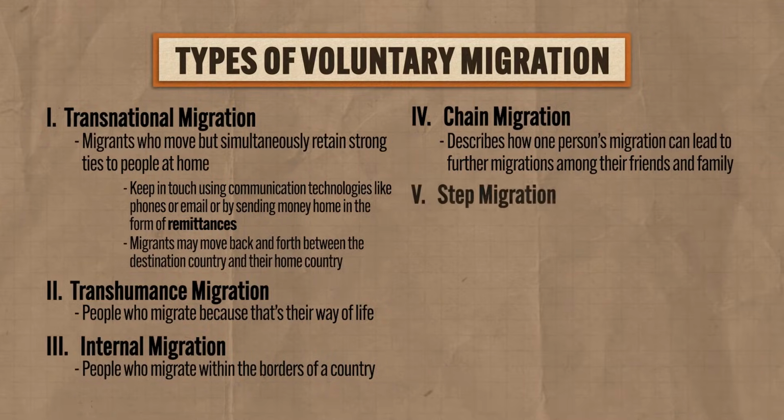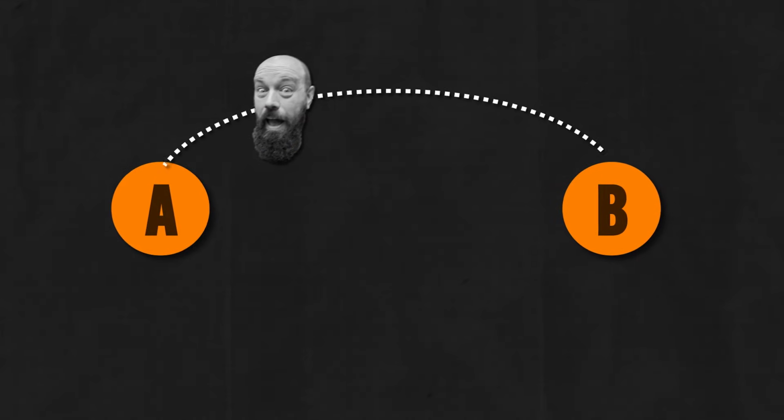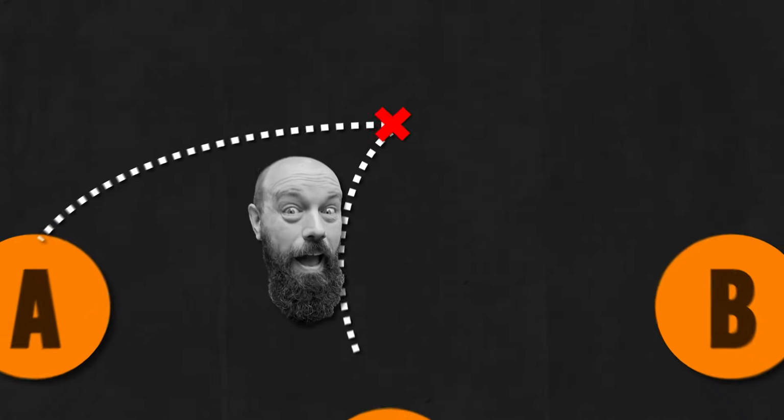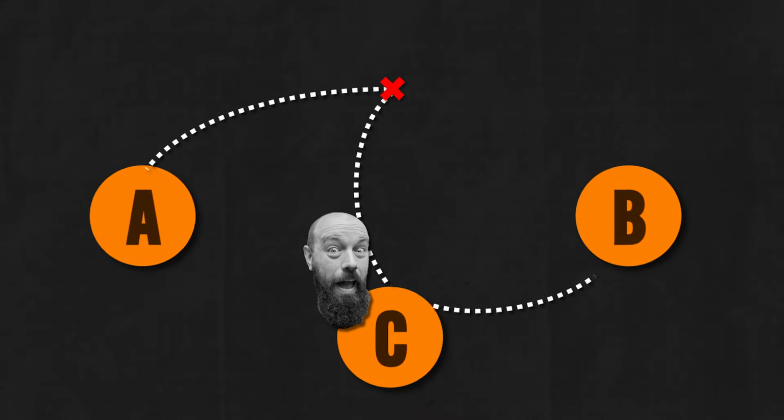Fifth is step migration, which refers to migration that occurs in stages. So maybe a group of migrants plans to arrive at a particular destination, but because of intervening obstacles and opportunities, they may choose to settle in villages and cities along the way until they can leave for their ultimate destination. This has a way of reducing the risk and cost of completing long-distance migration all at once.